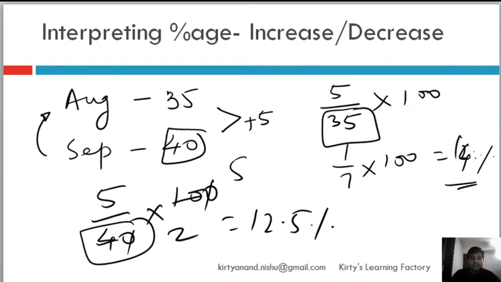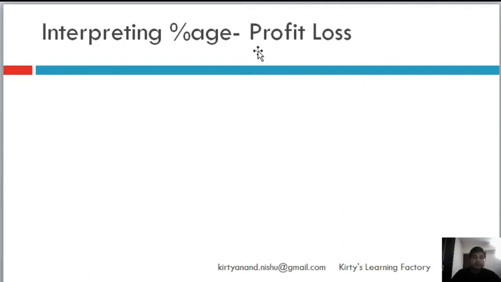So that's another interpretation. Let's move into profit and loss. A lot of questions are basically asked on profit and loss using the concept of percentage. You will see a lot of books creating a different chapter on profit and loss. No need. All you need to know is the concept of percentage, and that's all. So profit and loss is very simple.